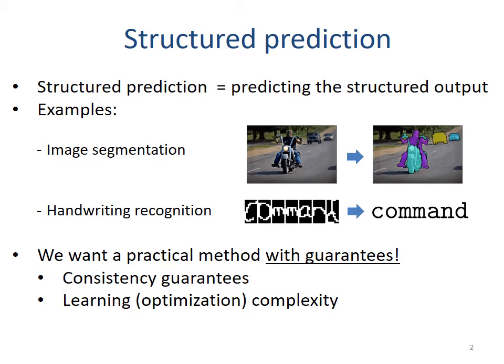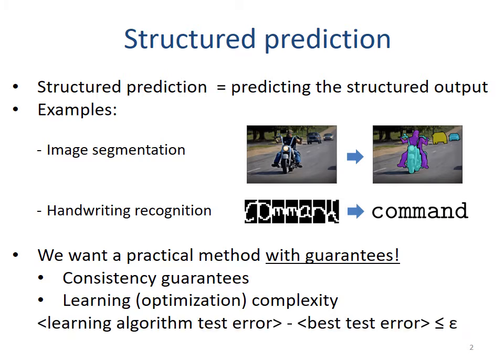Second, we want connections to the complexity of the actual learning algorithms. Our guarantees will give a bound on the number of iterations and samples needed for the learning algorithm to get a generalization error within epsilon of the optimal prediction function.